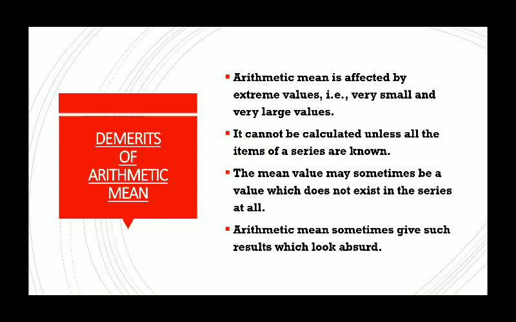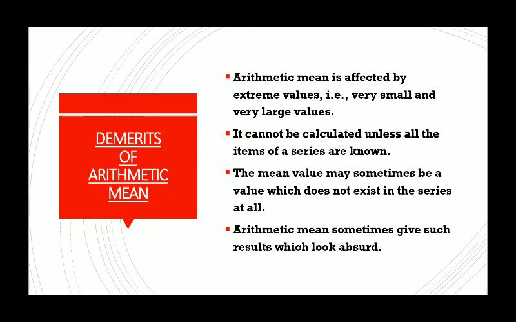The fourth one, arithmetic mean sometimes gives such results which look absurd. Yes, there's an example. If the number of children in 5 families are given, like 2 children, 3 children, 4 children, 3 children, 5 children. Now what will be the average? If you calculate the average, 2 plus 3 plus 4 plus 3 plus 5 divided by 5 families, you will get 3.4 children. Now it is indeed very absurd since a child cannot be divided into fractions.